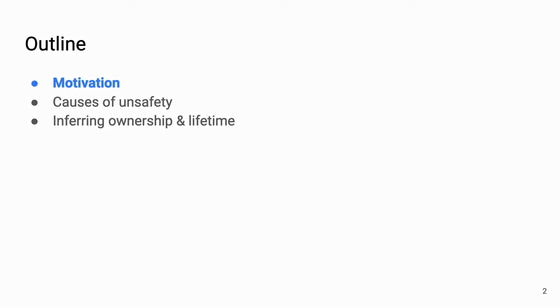So our paper is laid out in two big ideas. First, identifying the cause of unsafety in Rust programs translated from C, then starting to fix these issues. So my talk will be outlined in motivating our problem, then talking about these two issues.